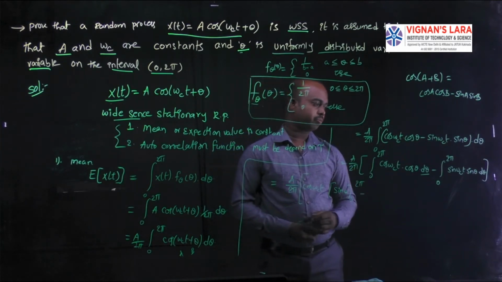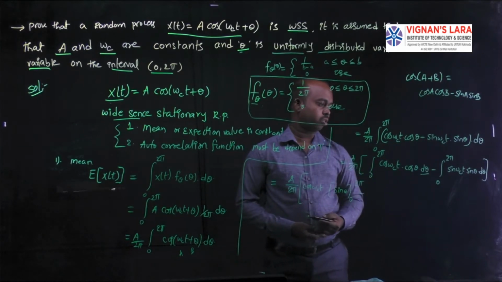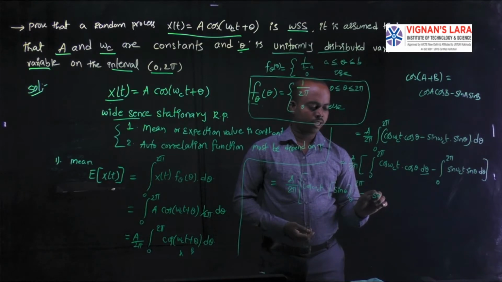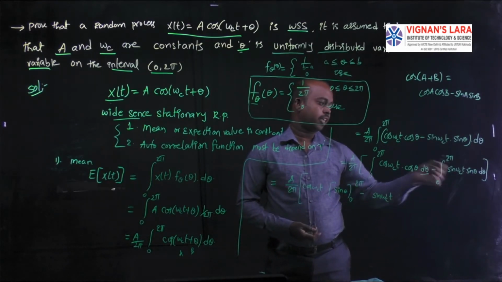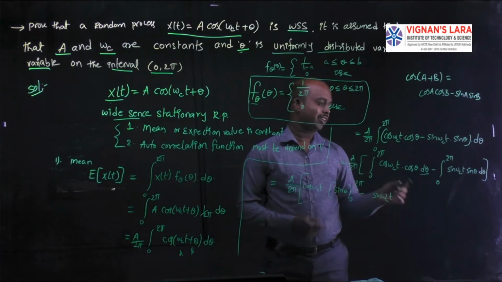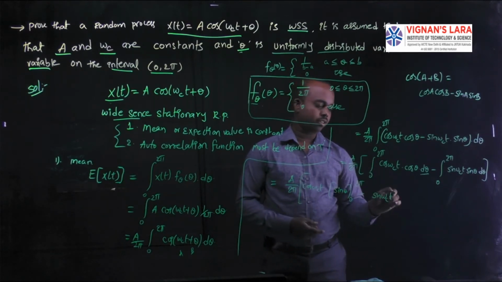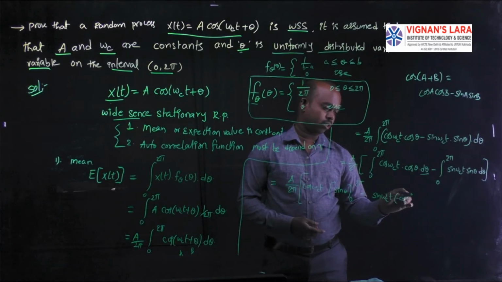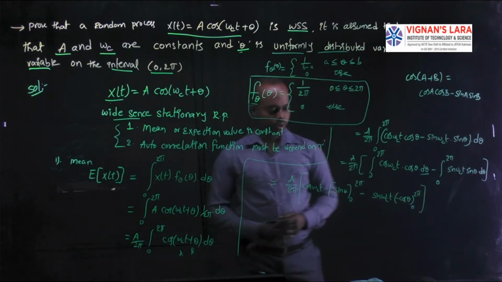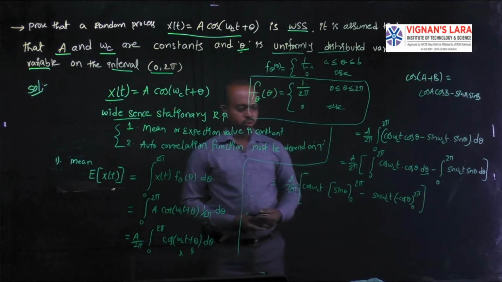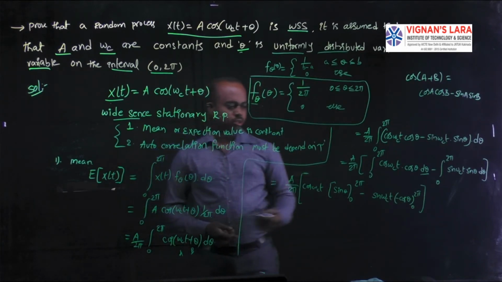Minus. In the second function, sin omega ct is a constant, and the integration of sin theta is minus cos theta, with limits 0 to 2 pi. Now you can substitute your limits in your terms.